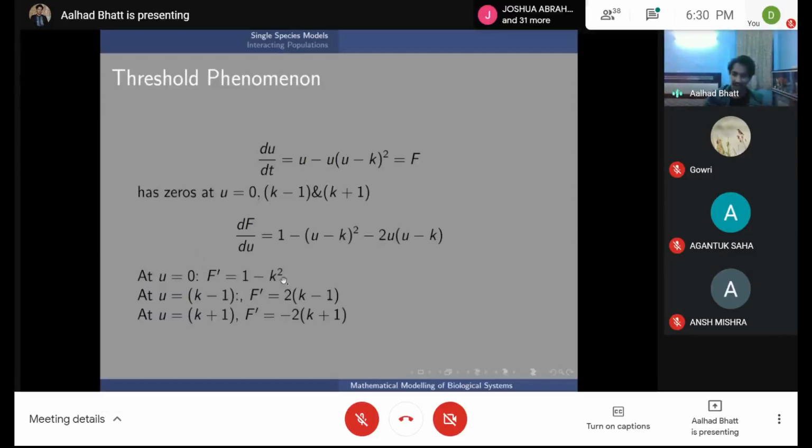And if k is less than 1, then it's positive and hence unstable. Here, to have this as a possible solution, u can't be negative because that doesn't make any biological sense. So k has to be greater than 1. And if k is greater than 1, then this means that f dash is positive and therefore this is unstable. The third one is always negative and therefore always stable.